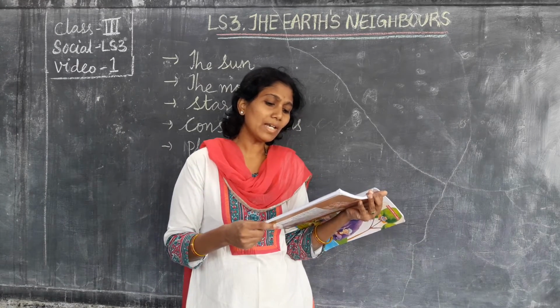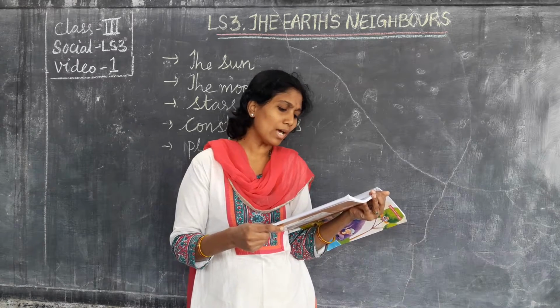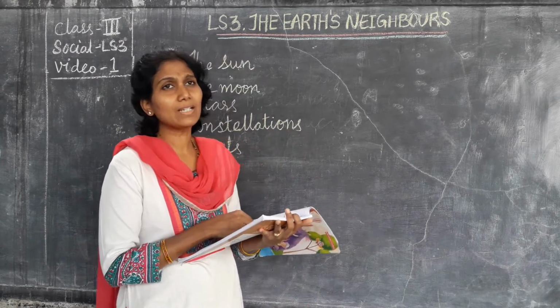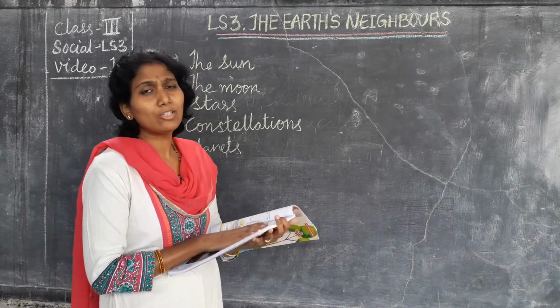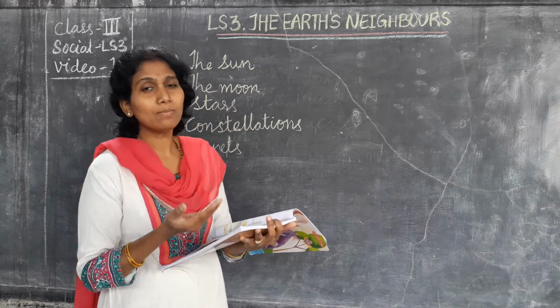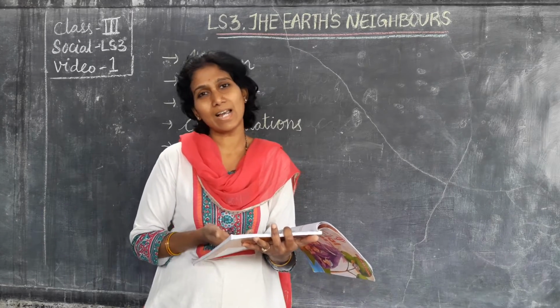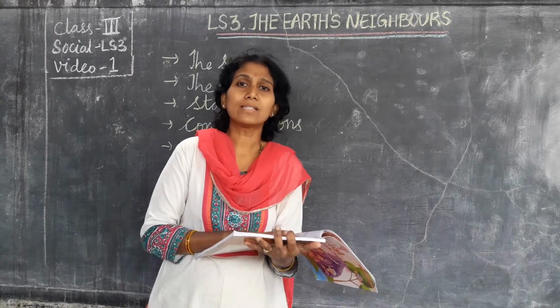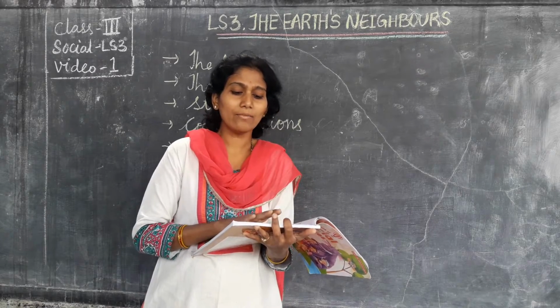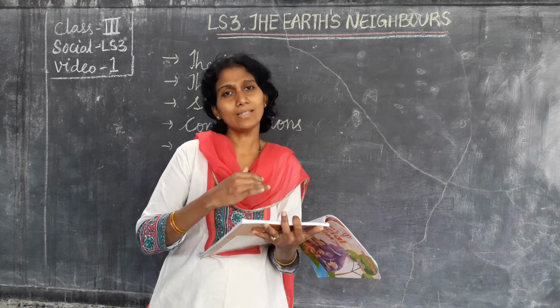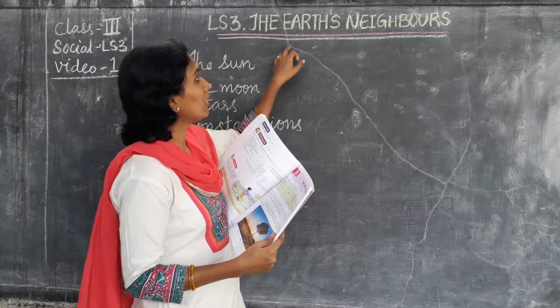So we can say that the sun and moon are the earth's neighbors, correct? In the morning we will see the sun, at night we will see the moon and stars. So for earth, the neighbors are the sun, moon and stars. What is the lesson?